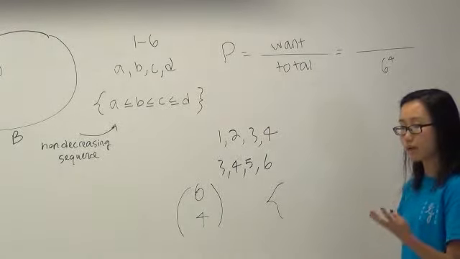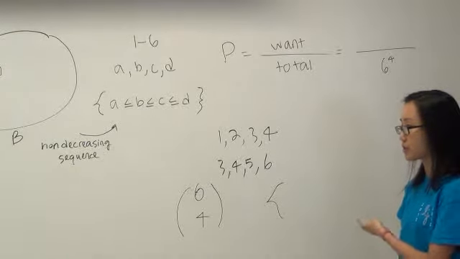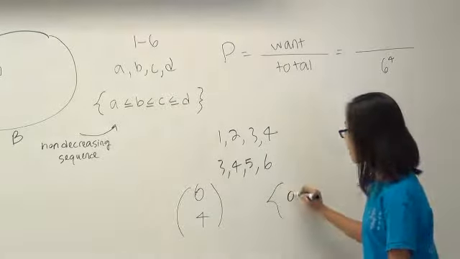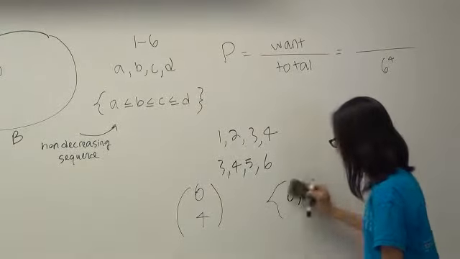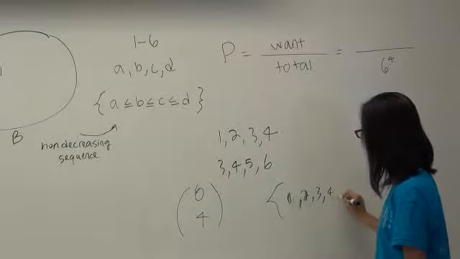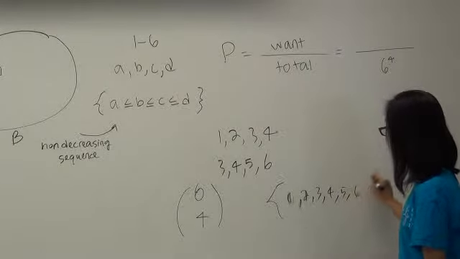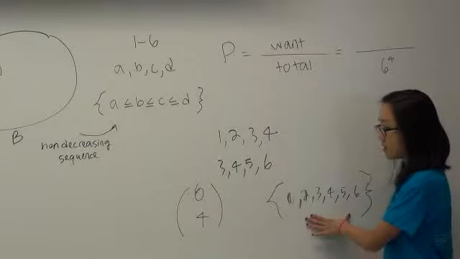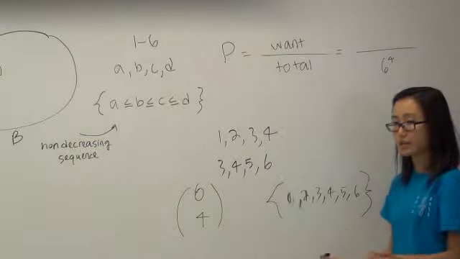There is only one way after I choose 4 to arrange them in a strictly increasing manner, right? So the numbers are 1, 2, 3, 4, 5, 6. So any 4 numbers I choose from here, I can arrange in an increasing order.